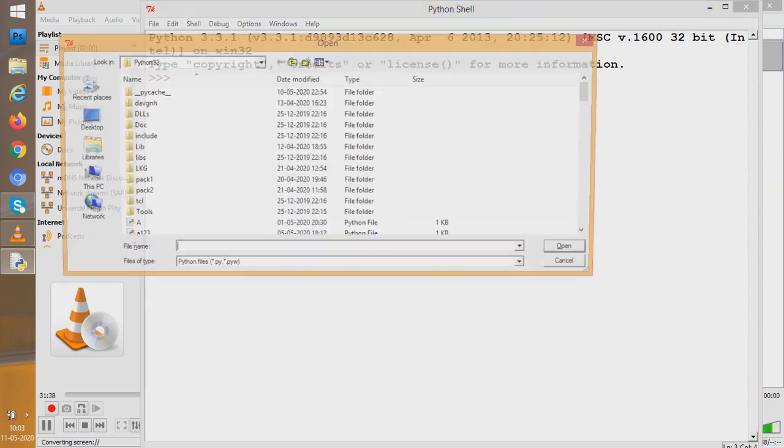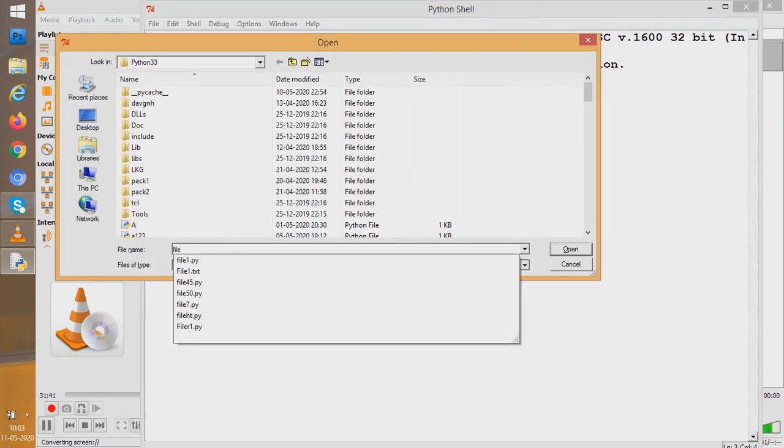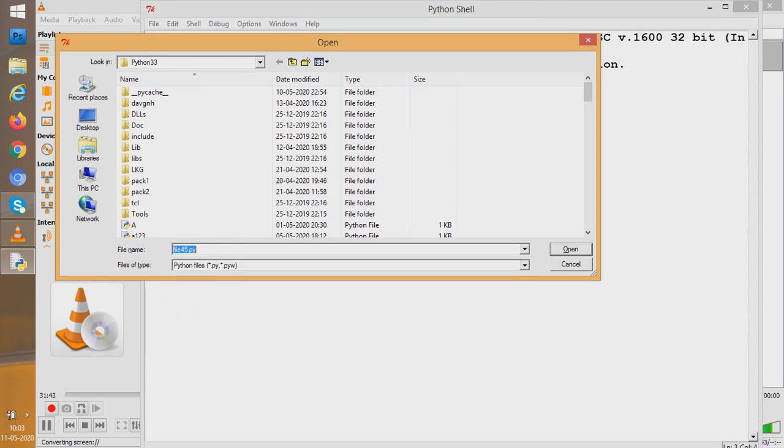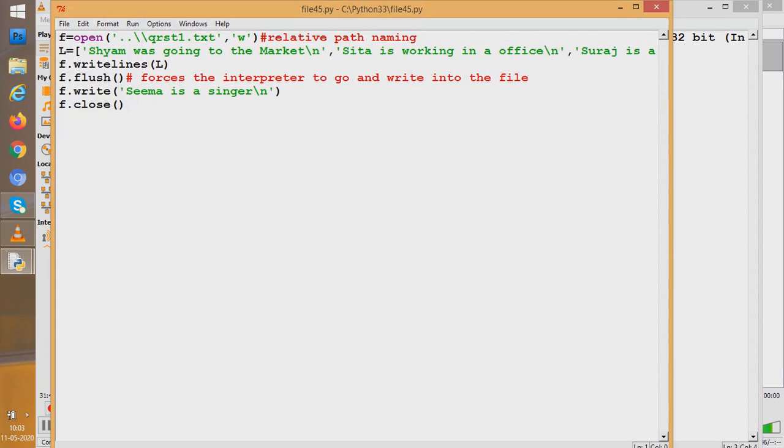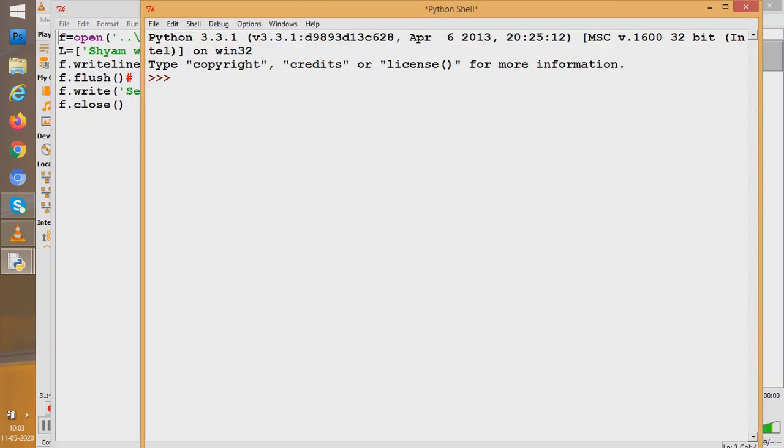Now I try to open the file again. What is the file's name? File 45 we gave. So file 45. See, this is the file here. So I open it. So the file has opened. Let us again try whether it works or not. And see, it is working fine. So what was the problem? Because I was not an administrator, it didn't allow me to make it. Now it has allowed me because I am working as an administrator.